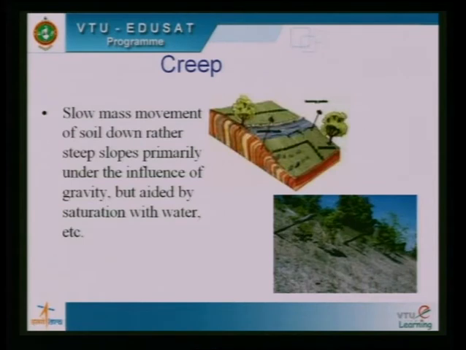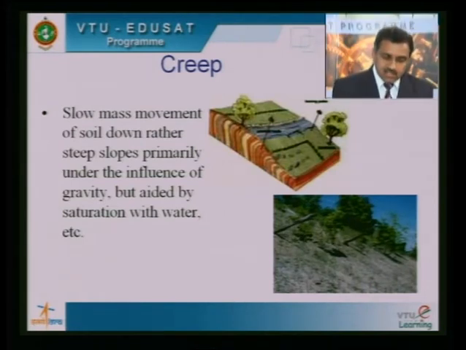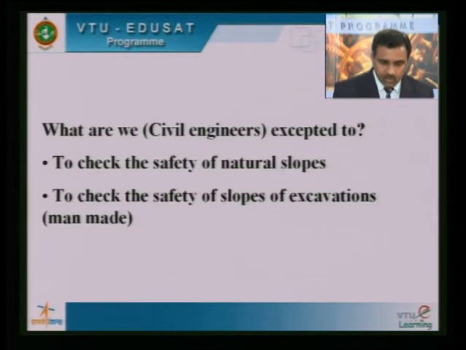Creep. This is another mode of failure. This is a slow mass movement of soil down the hill, primarily under the influence of gravity, but it is also aided by saturation with water. Now you see that the poles which were vertical are inclined. This is because of the creep mass movement of the soil.